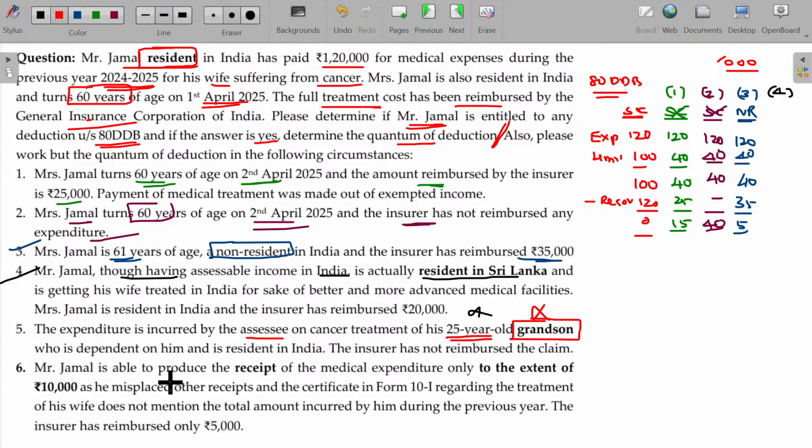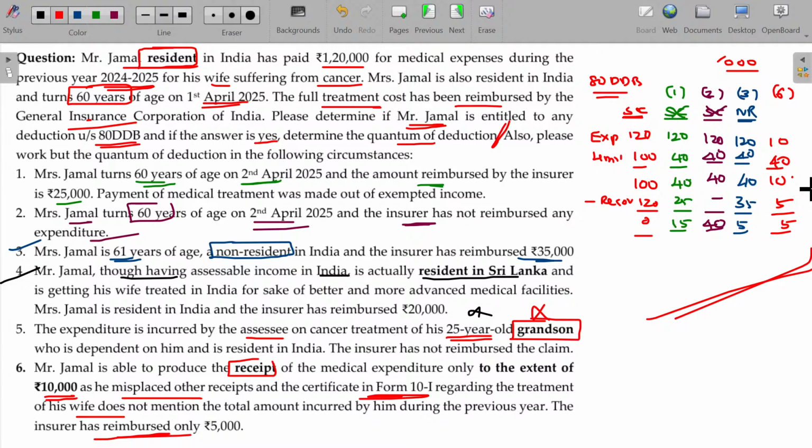Mr. Jamal is able to produce the receipts of the medical expenditure only to the extent of 10,000. He has misplaced the other receipts. So he has to provide the receipts. Scenario 6. The receipts are available only for 10. And the certificate in form 10I regarding the treatment of his wife does not mention the total amount incurred. So everything is missing. Then the limit is 40, whichever is lower, 10. And the insurer has reimbursed another 5, so you have to subtract this. Only 5 can be deductible.